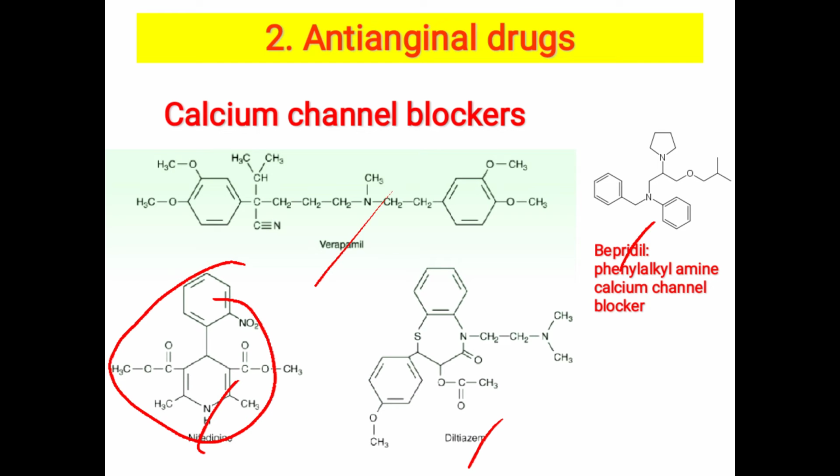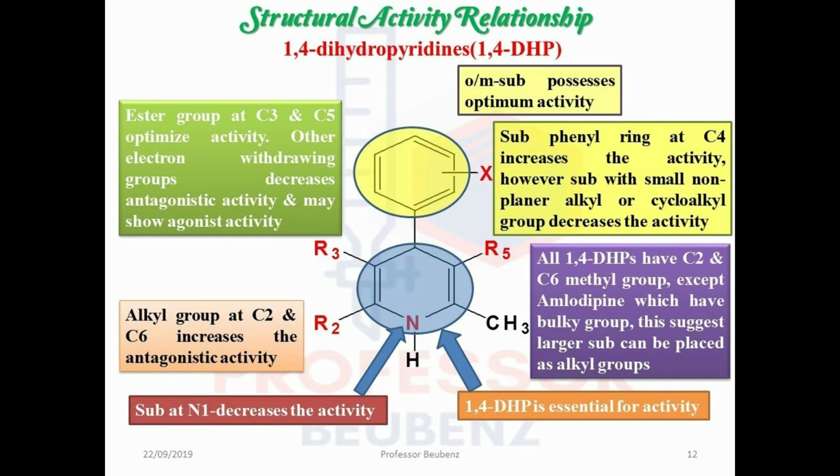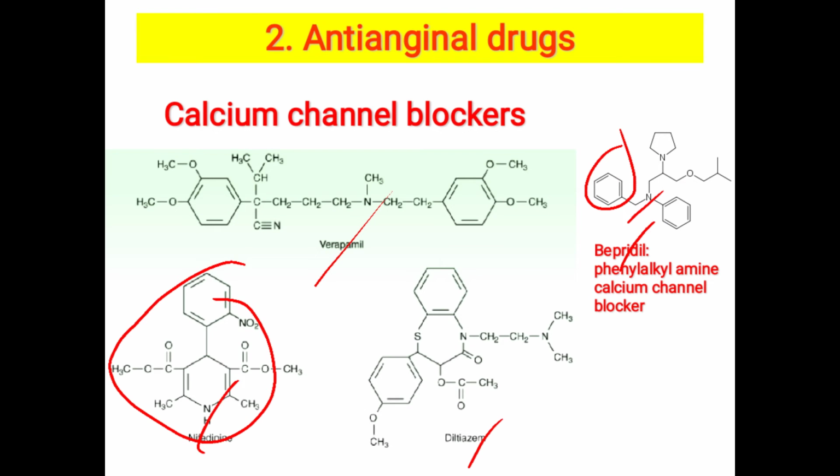Okay, phenyl group, alkyl, then amine group is there. So phenyl alkyl amine group is there. So like this. The detailed classification is there in the chapter called drugs acting on the renin-angiotensin system. So there you have to study the detail regarding the calcium channel blockers. Here only the overview of the calcium channel blockers.